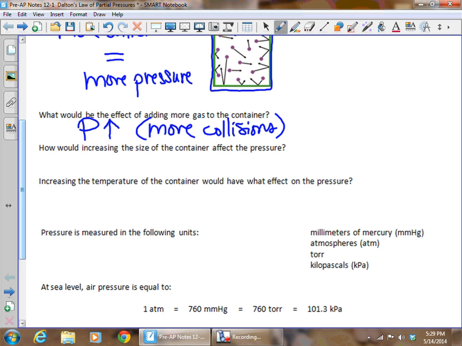So now think about how increasing the size of the container, how that would affect the pressure. So think about our demolition derby and imagine increasing that arena size. What would happen to those collisions? Hopefully you realize that there would be fewer collisions. And since there are fewer collisions, our pressure is going to decrease. So the pressure is going to go down.